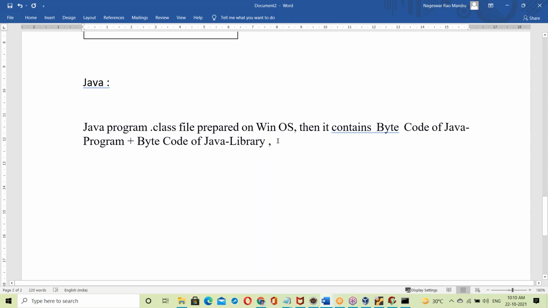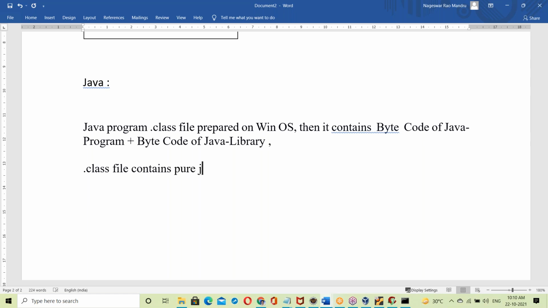That means a .class file contains a pure Java program, in byte format. A .class file contains a pure Java program in byte format. So a .class file doesn't have any OS library.